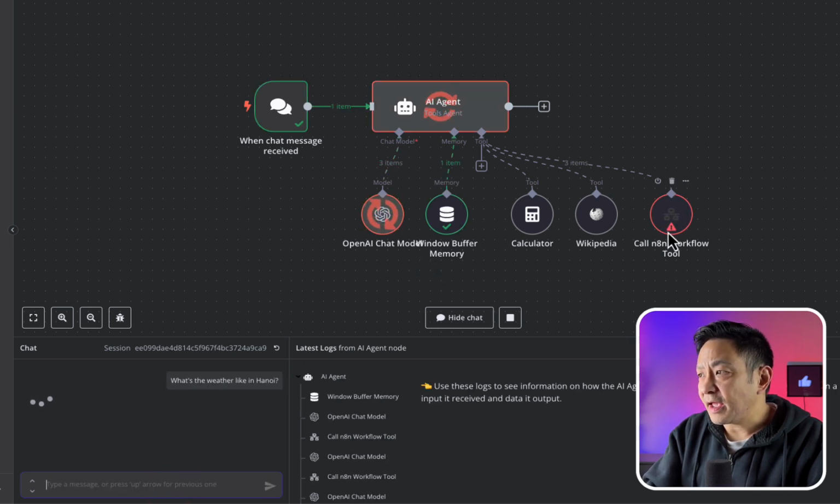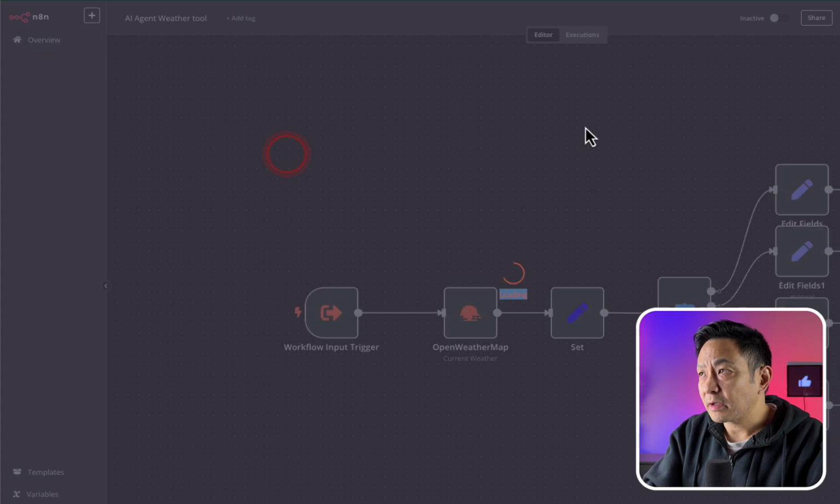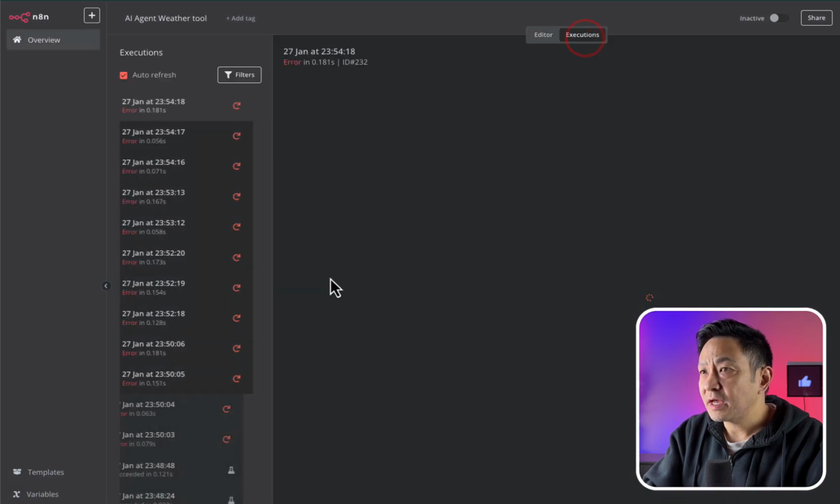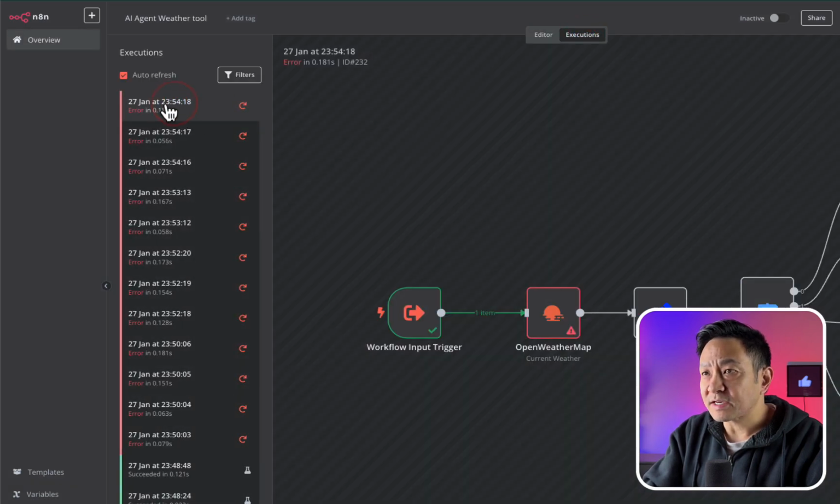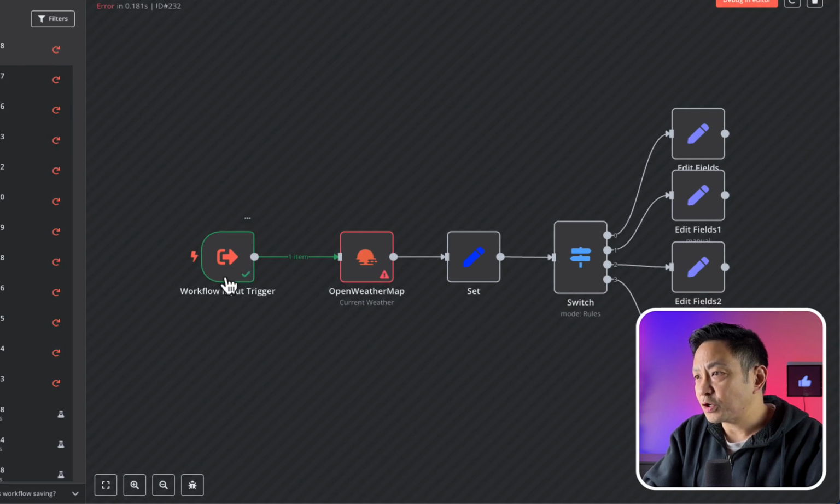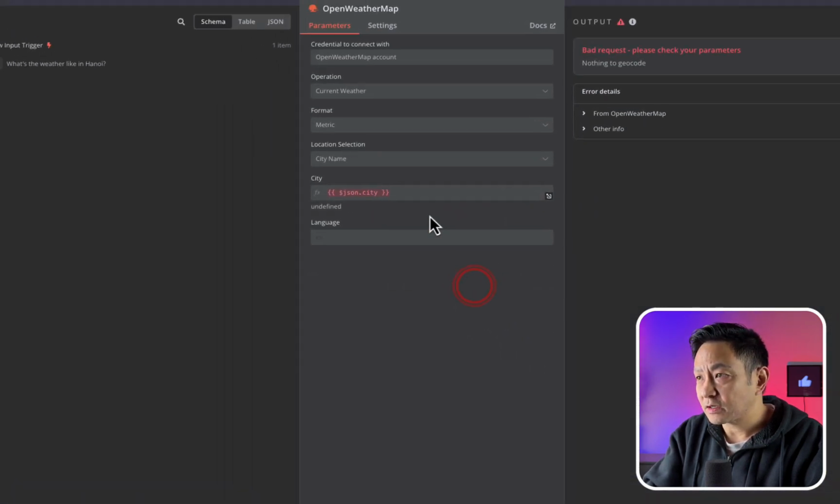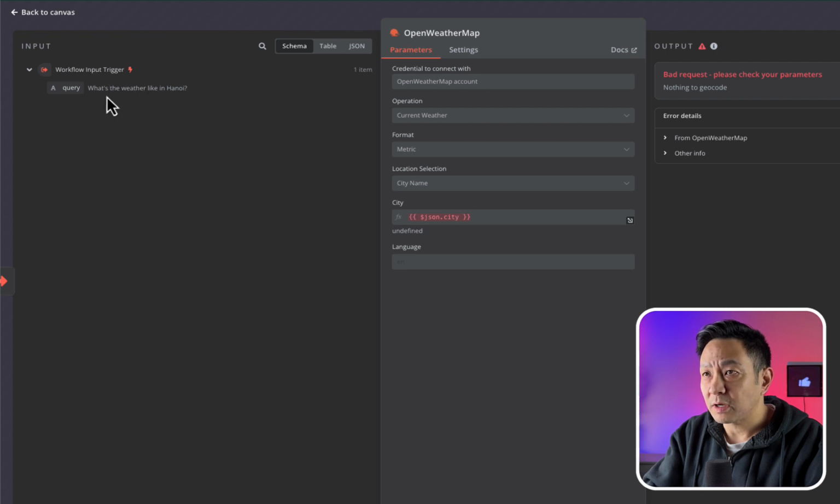We can see that the n8n workflow tool fails here. And the nice thing is that we can actually go to that workflow. I'll go here, and we can go to executions and click on the last one that was executed. And you can see that it says error. I've got a whole bunch of errors here. But it shows that it failed at the OpenWeatherMap node. So if I look at the workflow input trigger, I can see that it did pass "what's the weather like in Hanoi" successfully. But where it failed was when it called the OpenWeatherMap node.